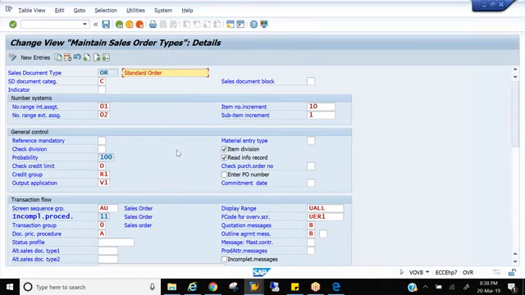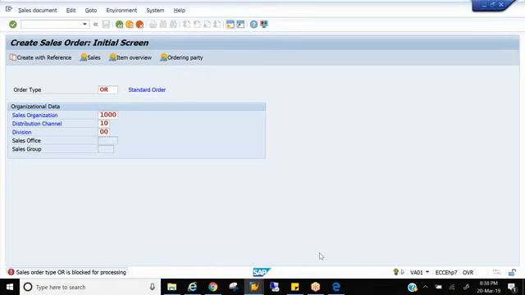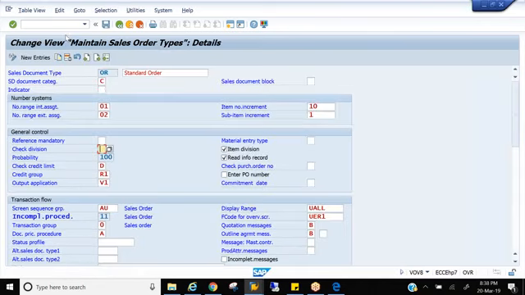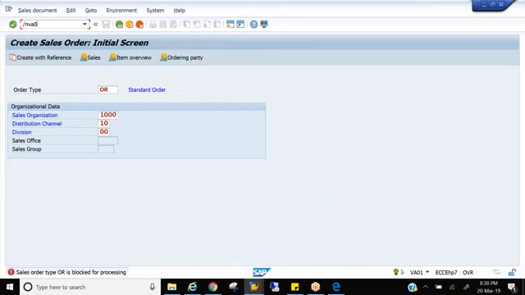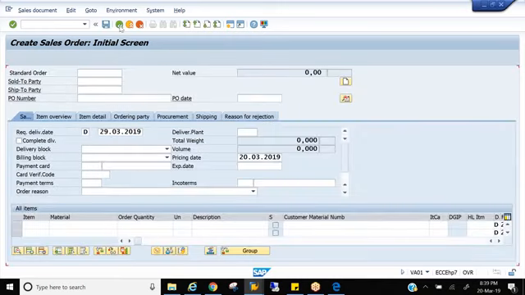Yeah, how I'm creating a sales order, what fields I'm entering whenever I'm creating a sales order. I'm entering document type and I'm entering sales area, right? If I enter this sales area here and press enter, okay, I haven't shown you the structure of document, right? Just a moment.